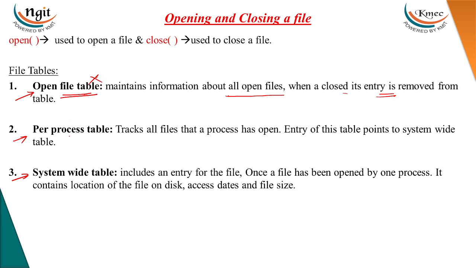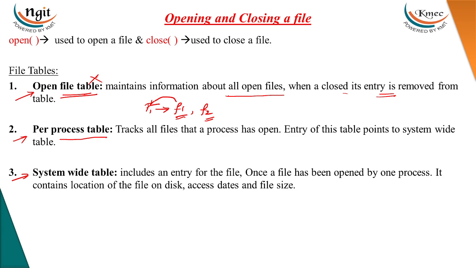Then there is the per-process table. For each process, for example process P1, it has opened files f1 and f2. These two open files are related to a process, so it is clearly a process table.